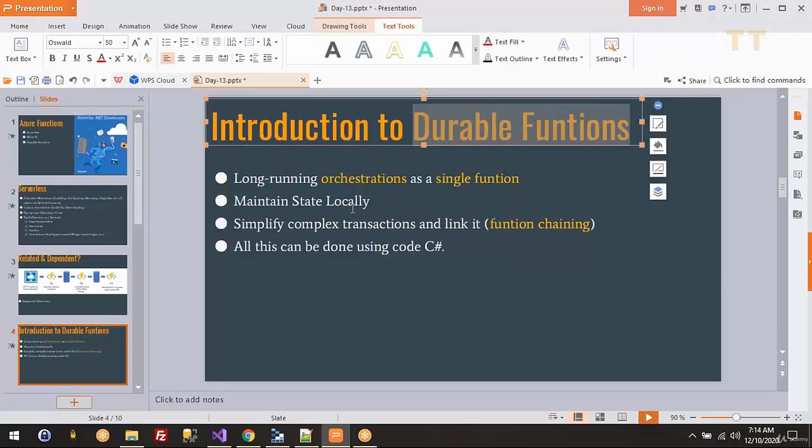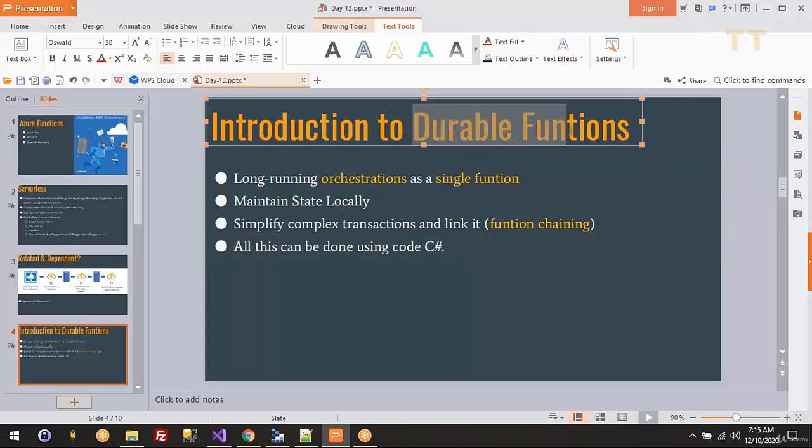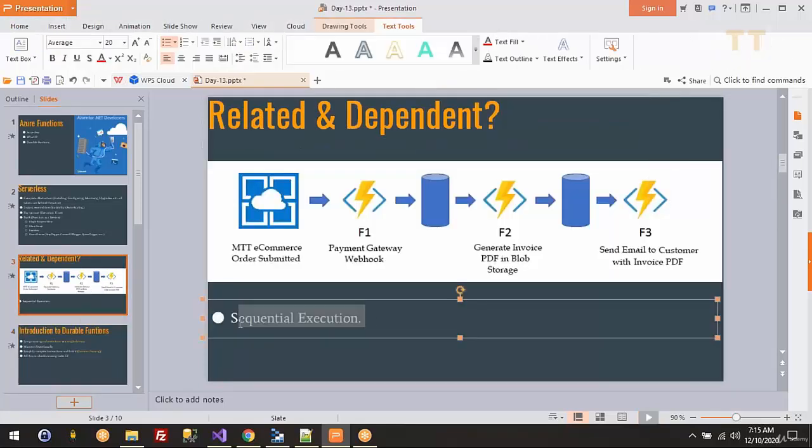Okay. So for that, they need to maintain the state. We can do it locally. And all this can be done in C#. Okay, so just try to understand what is durable function. These are an extension on your Azure function, or enhancements on your Azure function, to achieve these kinds of scenarios where you have to run your Azure function in a sequential order.